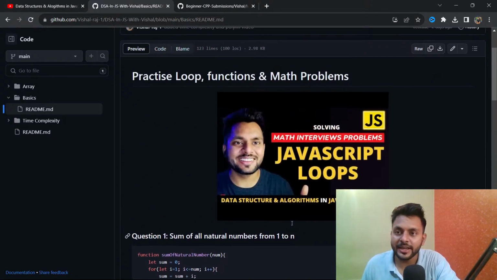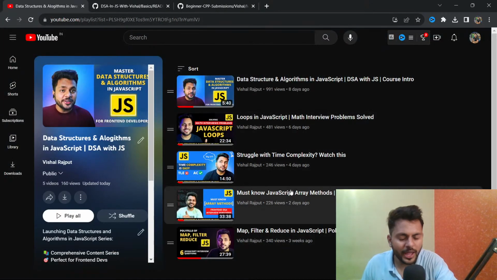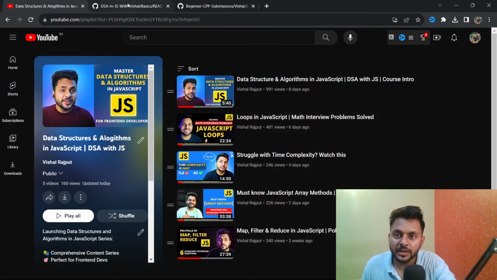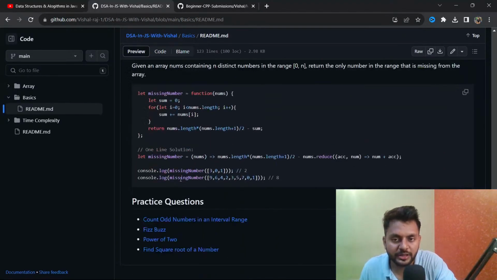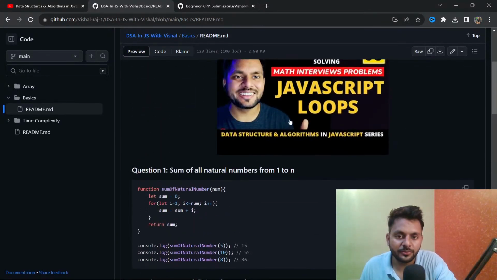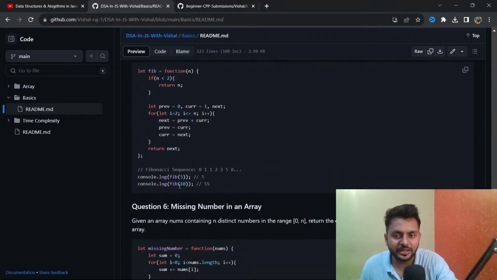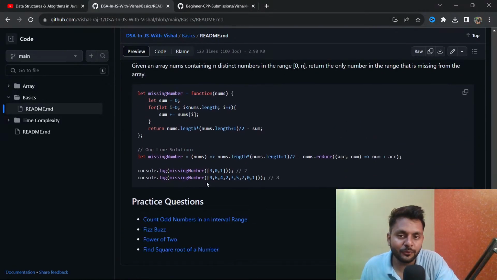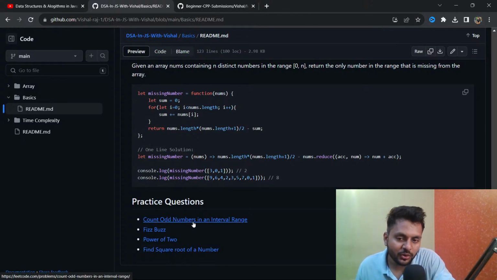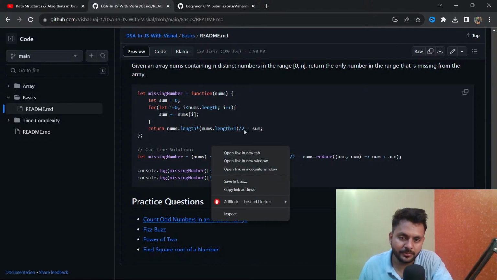So that's why I highly suggest, whenever you watch any video, come to this GitHub repo and read what you have done in the video. Watching this video will take at least 30 minutes, but reading this will take hardly 5 to 10 minutes, and everything will be revised. Once you watch or read all the code you have done in the video, now it's time to practice so that you understand the things. So here are the practice questions, like count odd numbers in the interval range. You can just click and open.